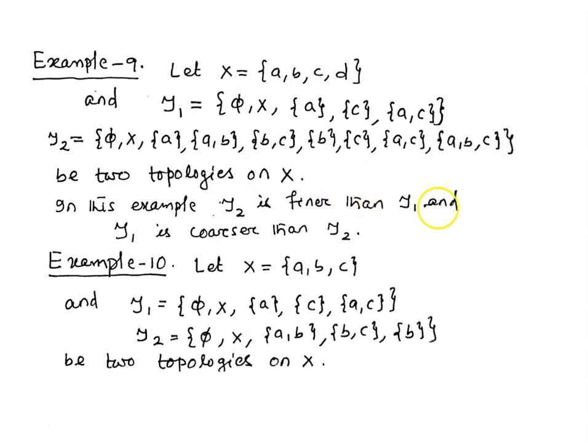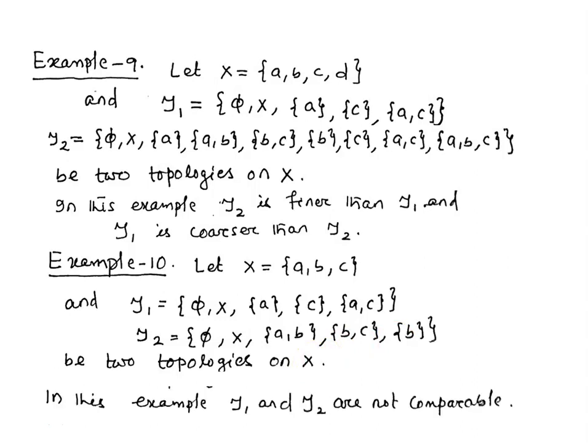Let us consider another example. Let X be the set containing 3 points a, b, c. Tau1 is defined in this way: phi, X, the singleton set a, the singleton set c, and the set containing ac. In the second collection tau2, we have the empty set, the whole space, a set containing ab, another set containing bc, and another set, the singleton set containing the element b. It can be easily checked that both these are topologies on X.